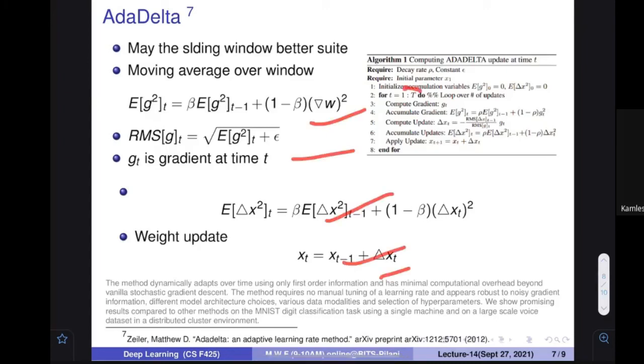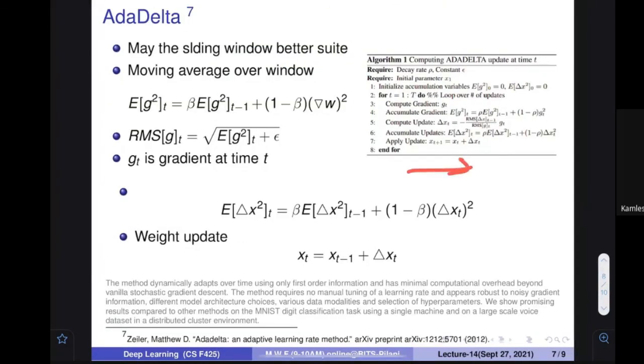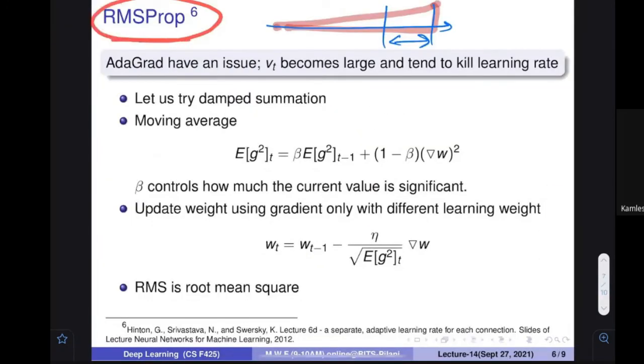You can see that here you are not going to look at everything up to the very old, you are going to look up to t time only. So it is going to use the window. Here the summation is going to be over a window of the square terms only, with the beta and 1 minus beta terms. It is a 2012 paper, a very interesting paper. However, this paper and that paper both came in 2012. They were independent works, and since they have the same kind of merits, people don't use this kind of method much, and they use MSProp more.